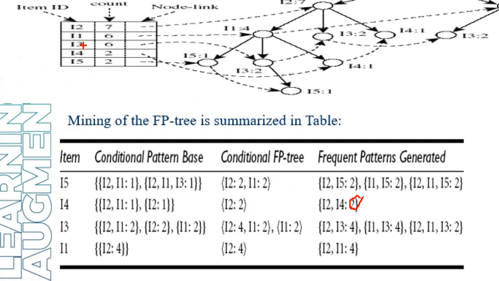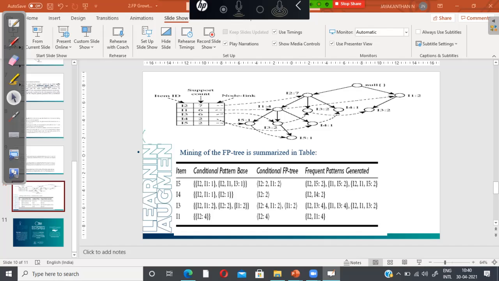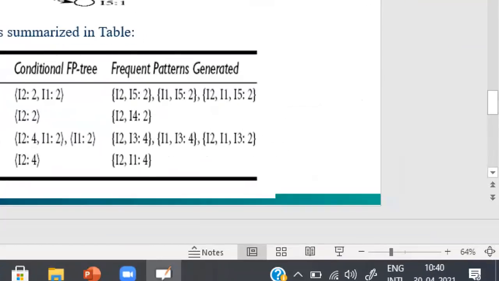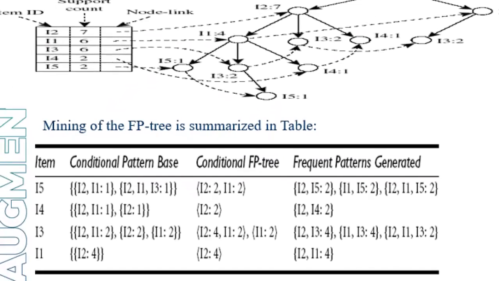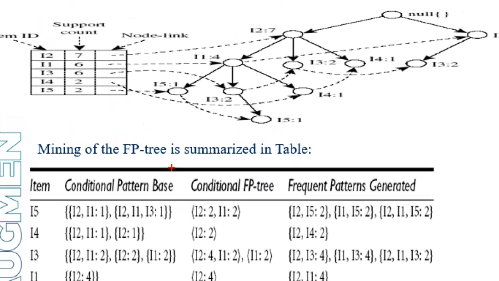Next, I scan I3. So where is I3 in the tree? One I3 is in this place, another I3 is in this place, and we are having another I3 in this place.